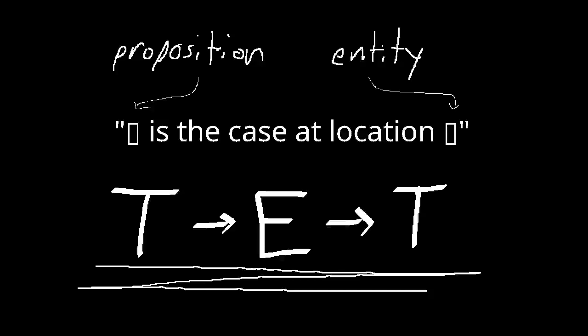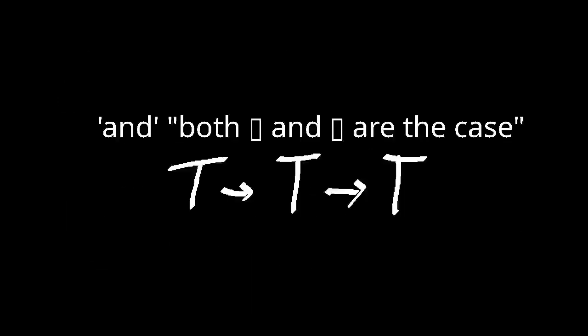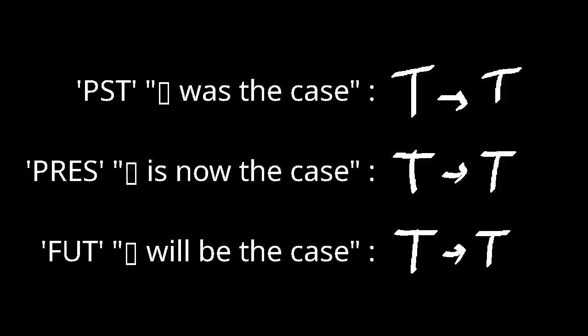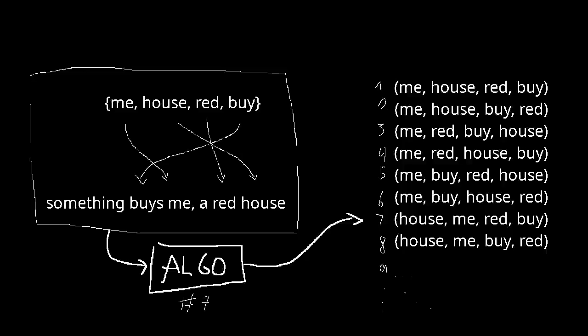Now, this isn't just a weird logic lesson. I promise this has application to linguistics. It turns out that pretty much everything, like nouns, adjectives, verbs, adverbs, conjunctions, cases, tenses, even voices, can be represented as predicates. This unification of parts of speech is what makes the algorithm possible, which we'll discuss in the next part.